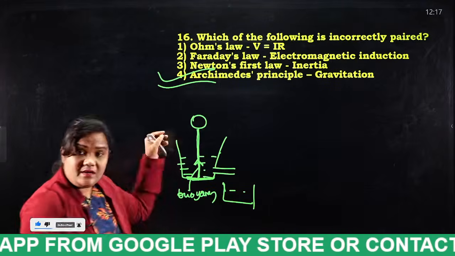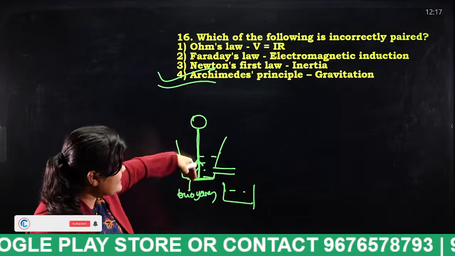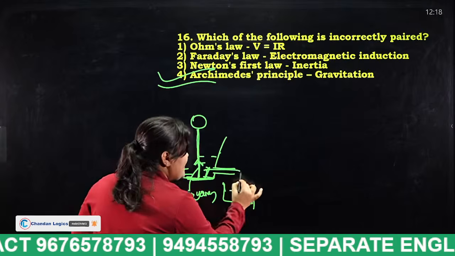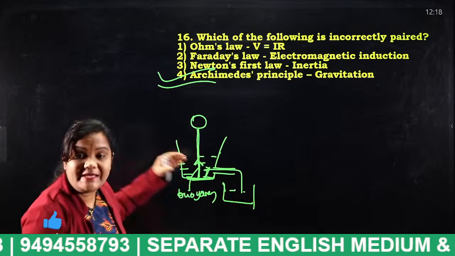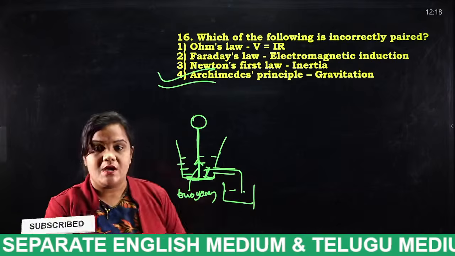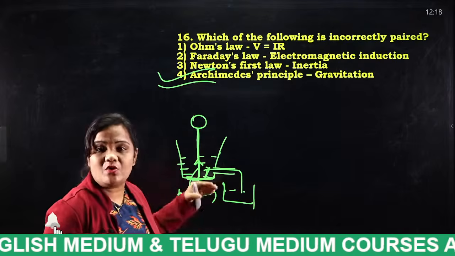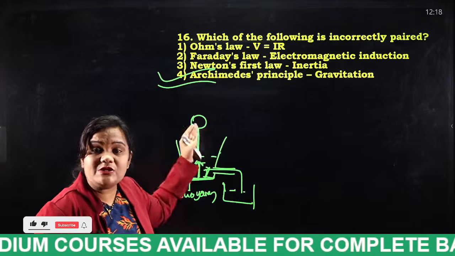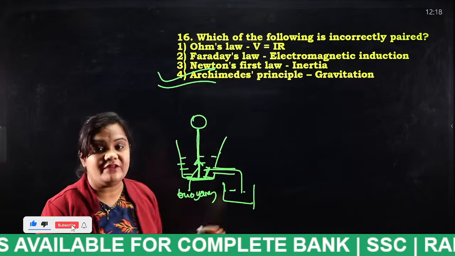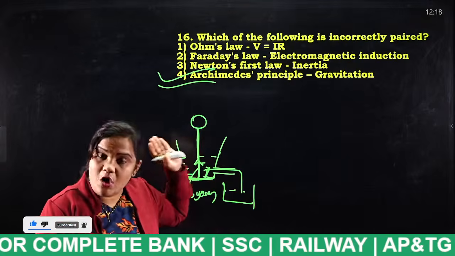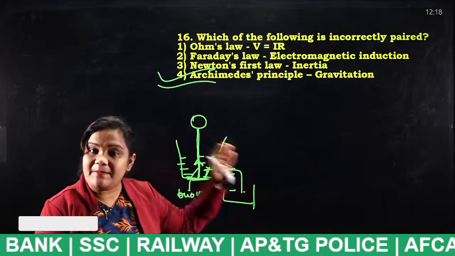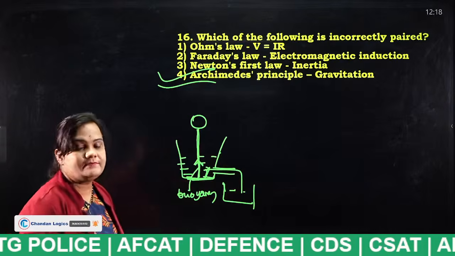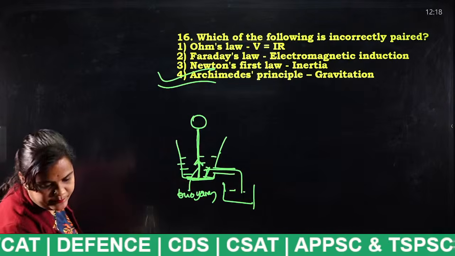And when it hits the surface, the fluid will be displaced. The fluid will be displaced, and that displaced fluid will be equal to the buoyancy force. And that particular principle is known as what? Archimedes principle. But here they have given that Archimedes principle depends on gravitation. Archimedes principle does not depend on gravitation. It depends on buoyancy and fluid displacement. Okay? Yes. Next.